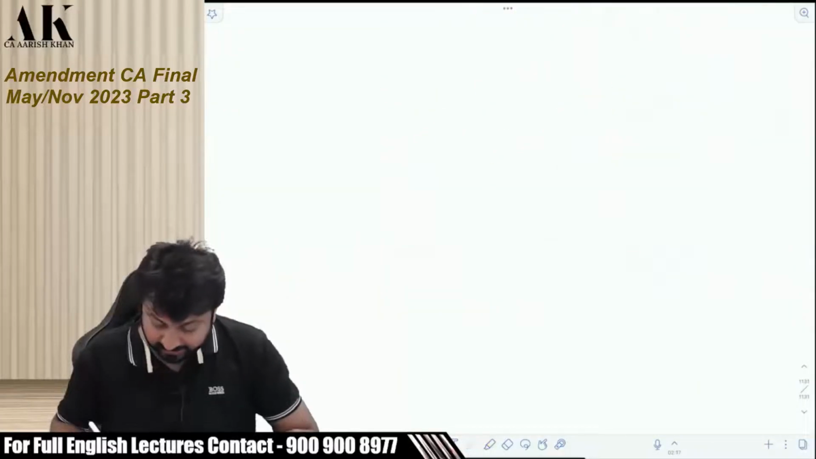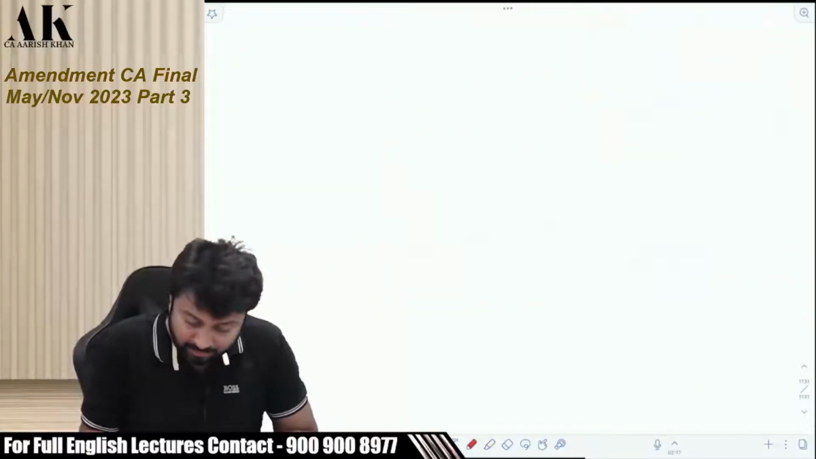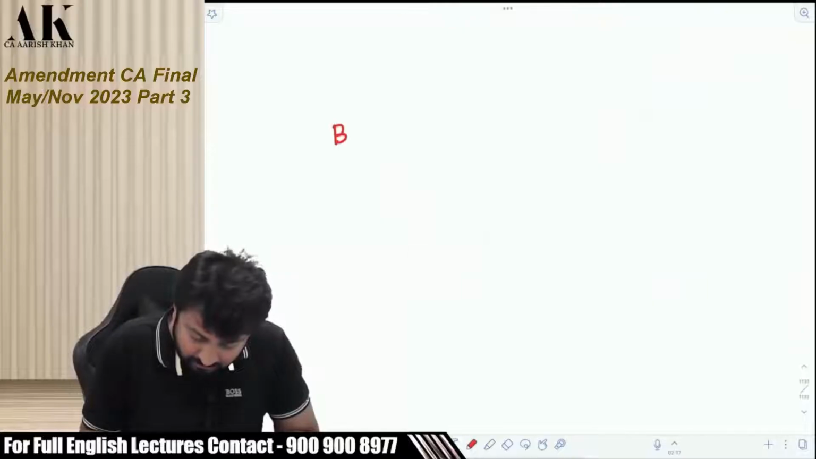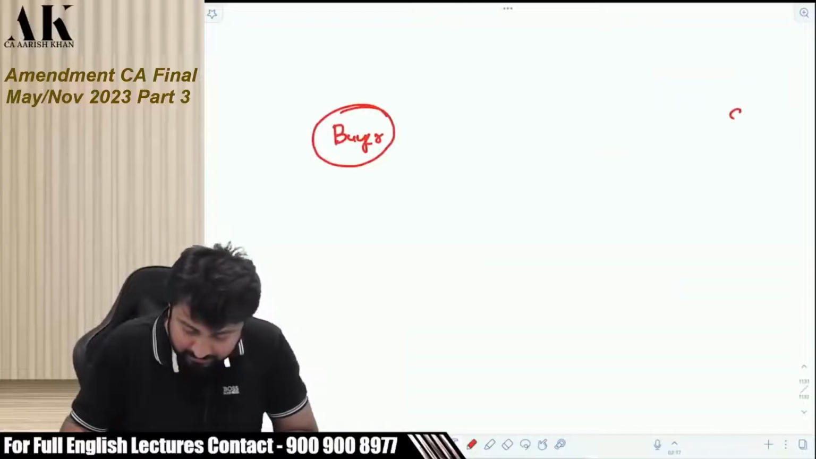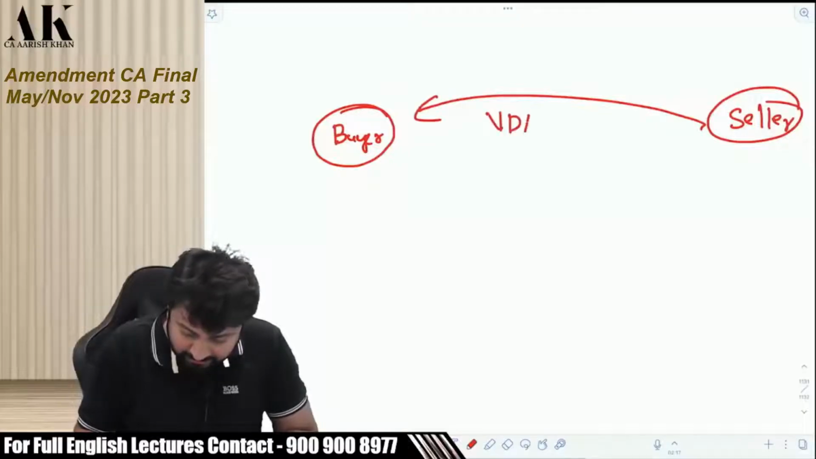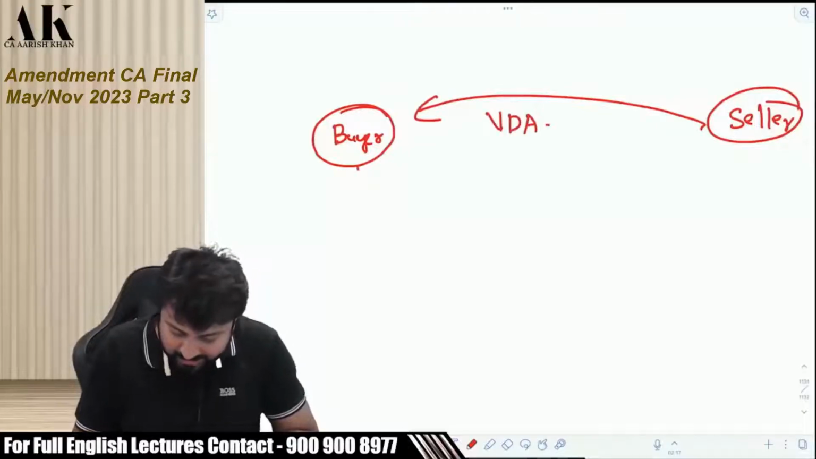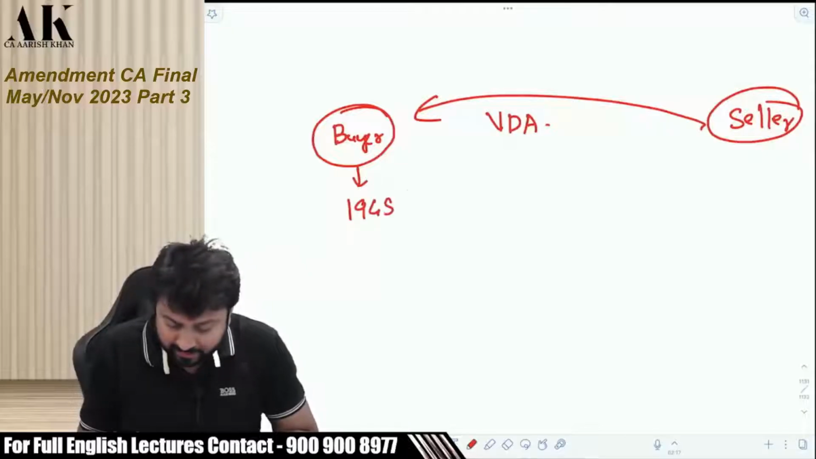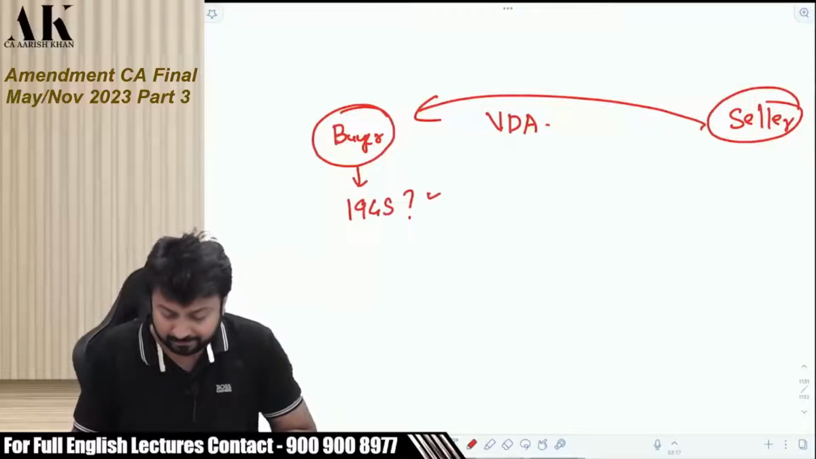Such kind of great provisions have been made by the government of India. There is a buyer over here. There is a seller over here. And the buyer is buying a VDA. The question is, the buyer is liable to deduct TDS under 194S. Right? The question is VDA goods or not?